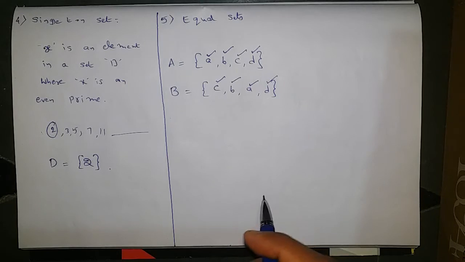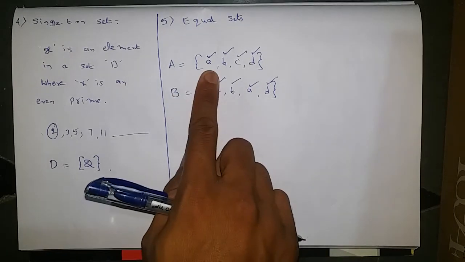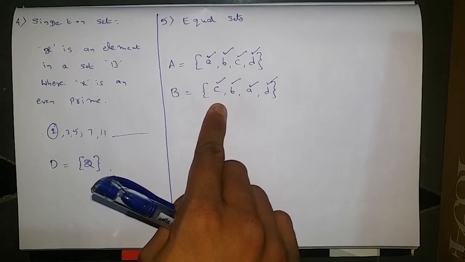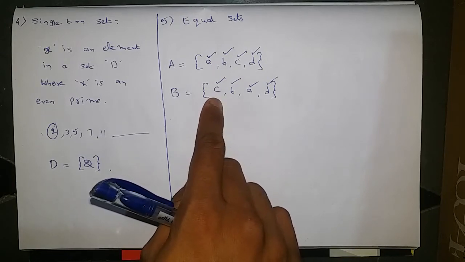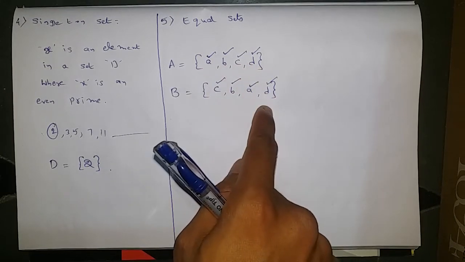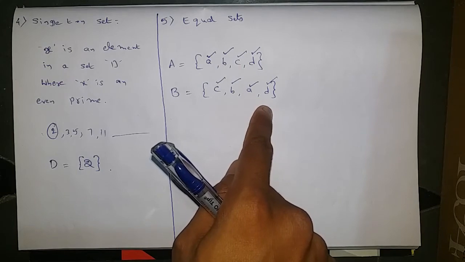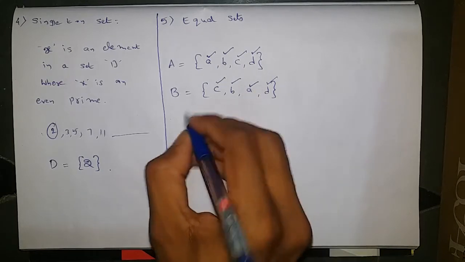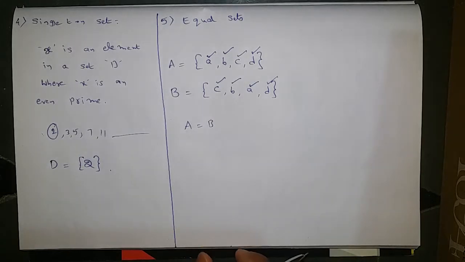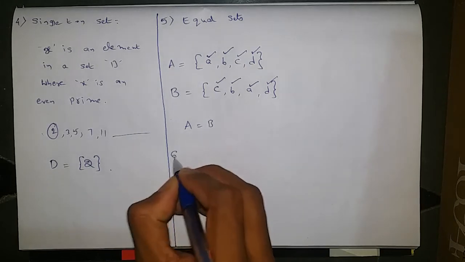So if every element of set A is present in the set B, as well as every element of set B is also there in the set A, then these two sets are called equal sets. A is equal to B. Every element should be the same, no extra elements. Next type of set,